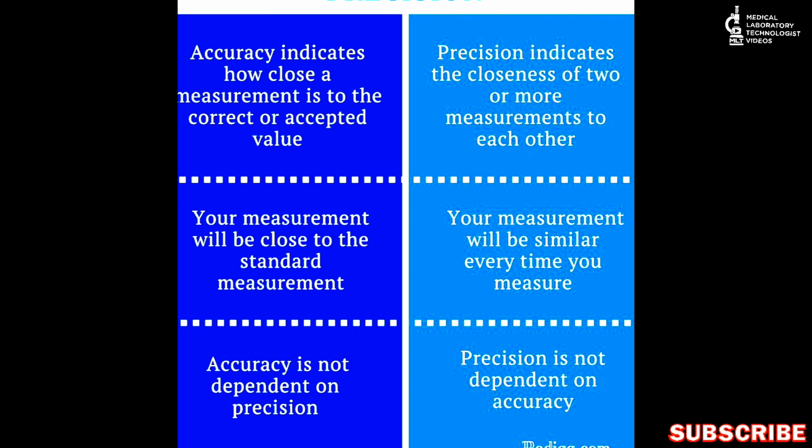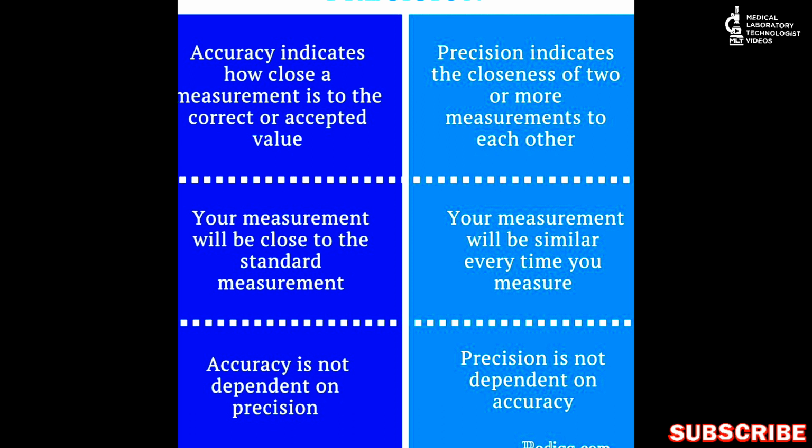For example, if you measure 20 values and they came like 17, 14, 15, 13, it means there is no precision because the values are not close to each other. And the last point: accuracy is not dependent on precision and precision is not dependent on accuracy. Both are needed in separate ways.